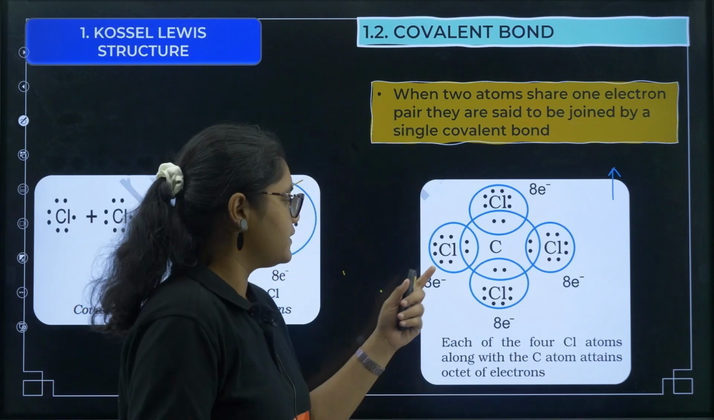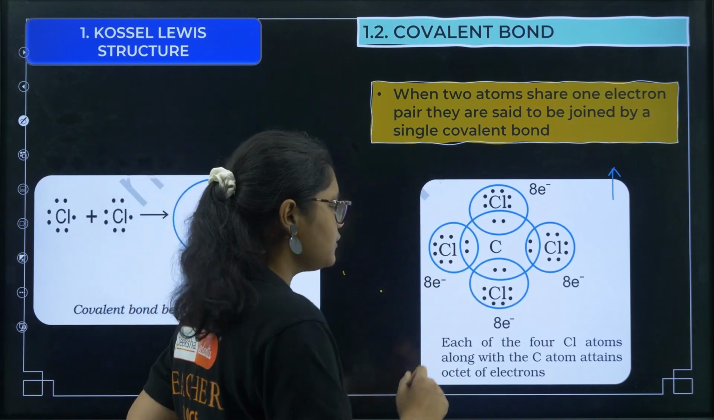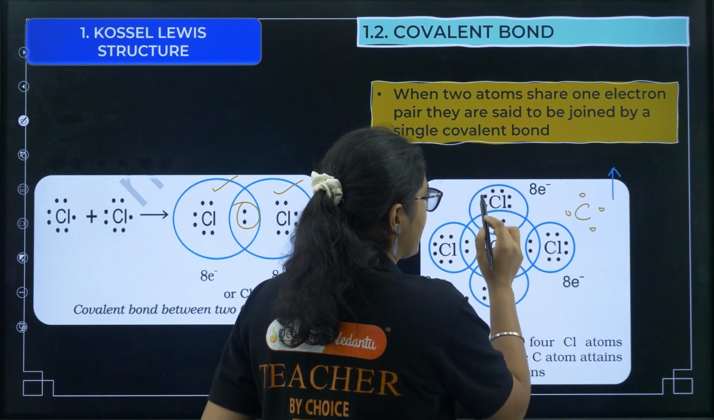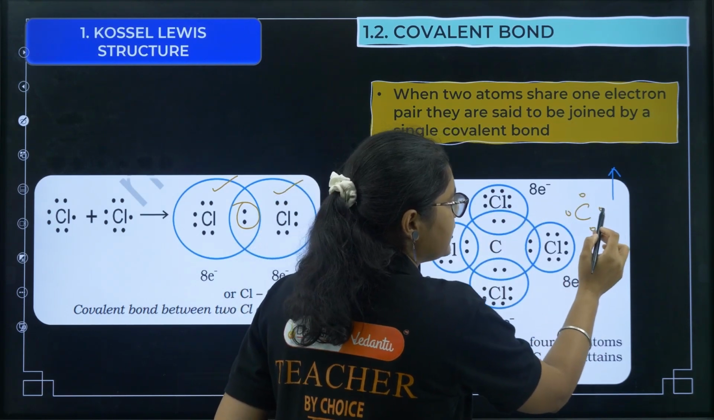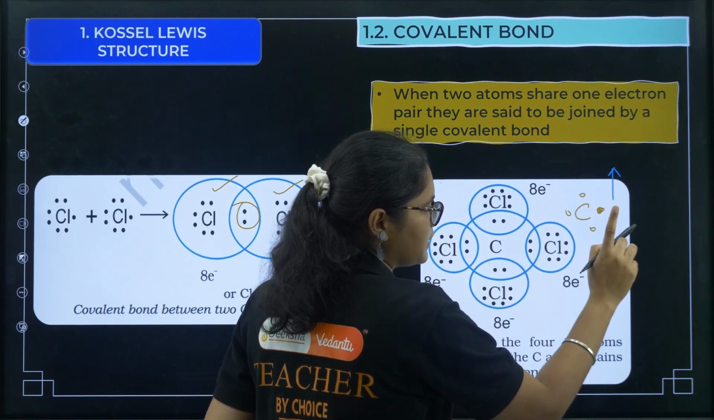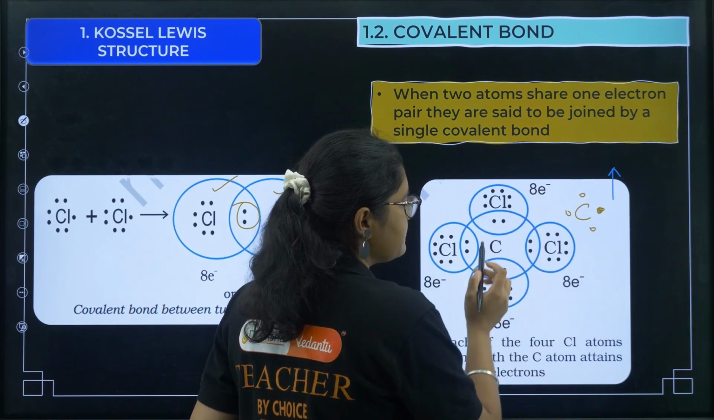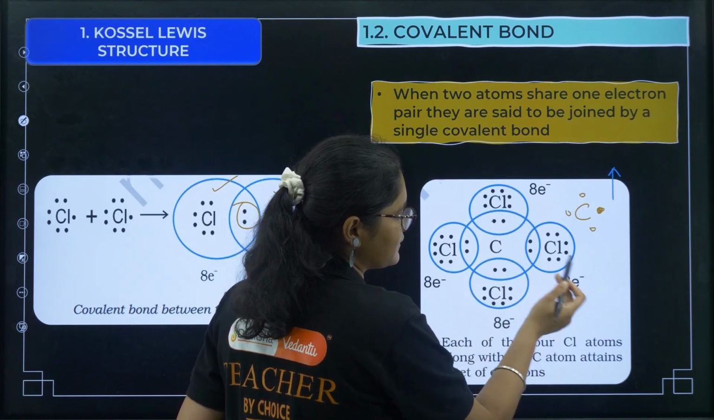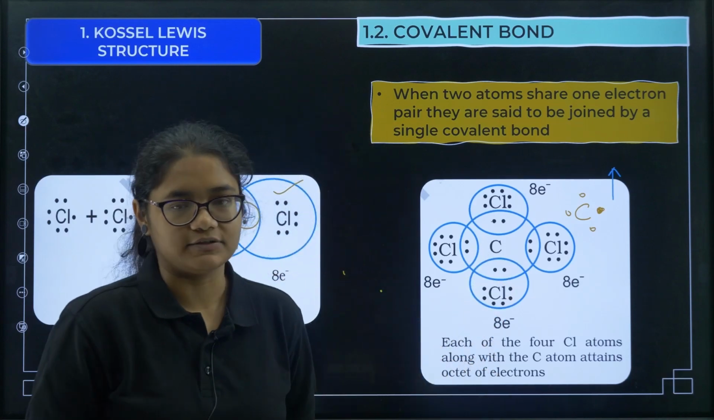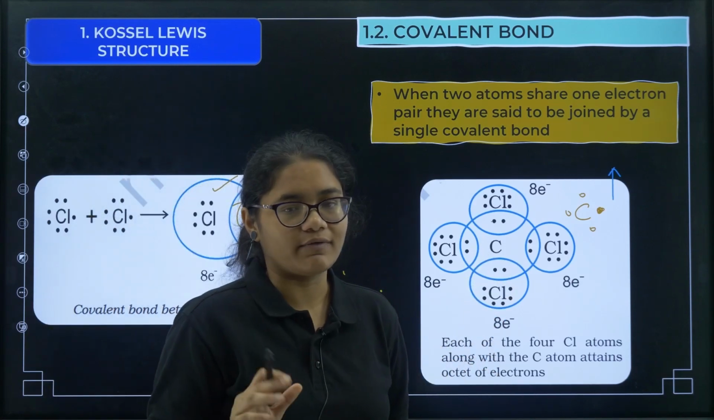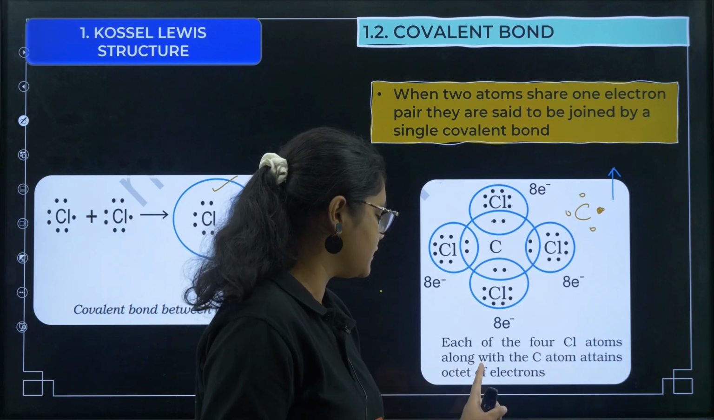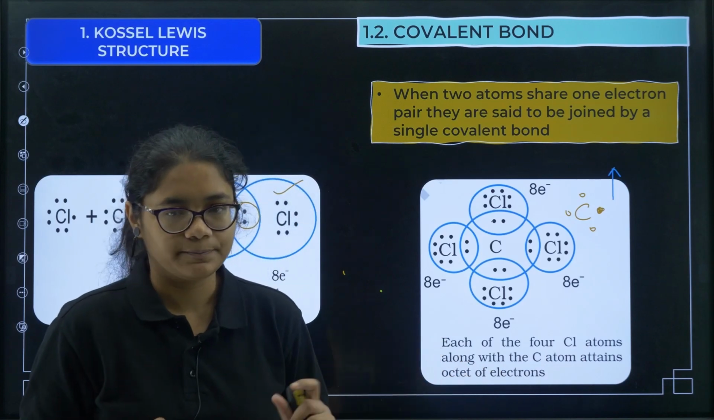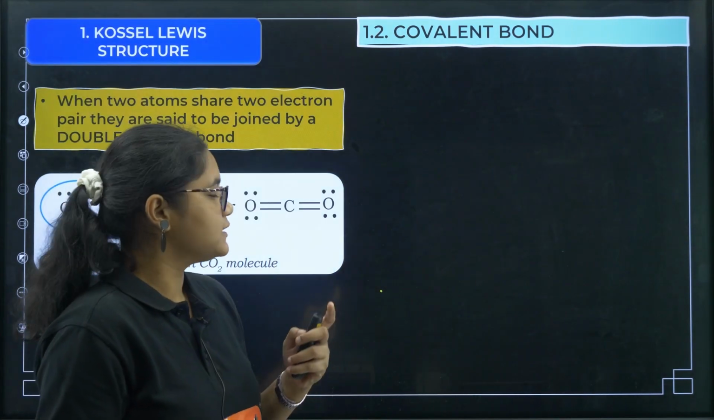Now you can see another example here, CCl4. If you see, carbon has only 4 valence electrons, and chlorine has, we know, 7 valence electrons. So each electron of carbon forms one bond with one chlorine. You can see here all the bonds have been formed, and that is why the chlorine octet is satisfied and the carbon octet is also satisfied. So this forms single covalent bonds. You can see each of the 4 chlorine atoms along with the carbon atom again attains the octet of electrons.